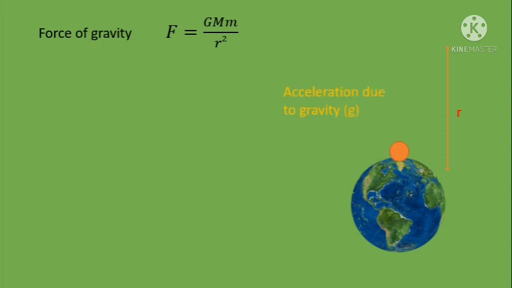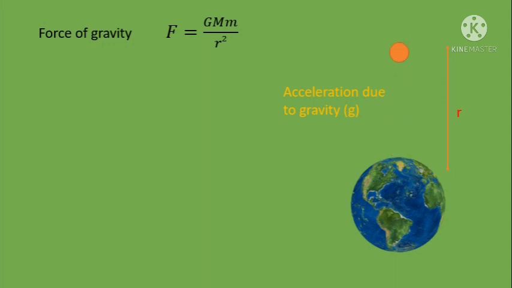According to Newton's law of gravitation, force of gravity on any object at a distance r from the center of Earth is given by this formula. But we know when an object is in free fall, it falls with an acceleration which is acceleration due to gravity.